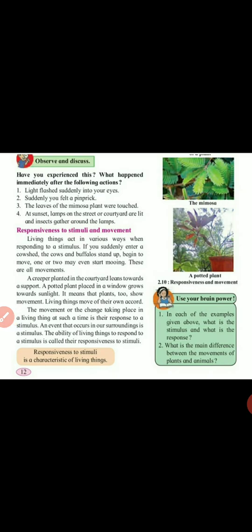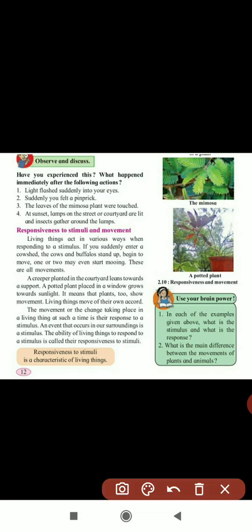A potted plant placed in a window grows towards sunlight. If you keep the plant in a window, it will not grow towards the inside of your house. It grows where the sunlight comes, which means it also shows movement. It does not grow inside, because inside our kitchen or wherever the window is, it will not get sunlight. It needs sunlight for the process of photosynthesis.